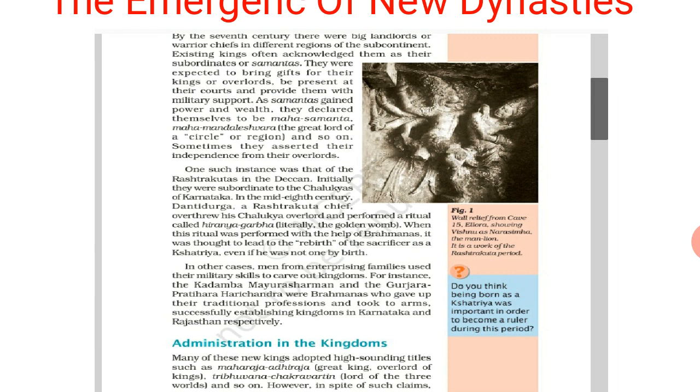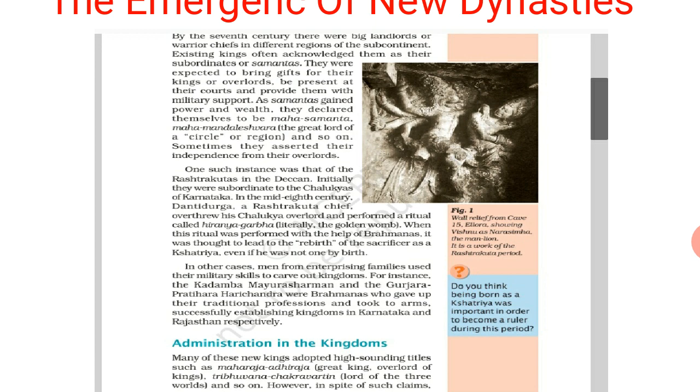We know that four castes were there: Kshatriya, Brahman, Vaishya and Shudra. See, Kshatriyas were the rulers. Brahmans were doing the rituals and giving education and all those things. Vaishya means they are one type of businessmen and traders. So these entrepreneurial persons were also coming forward to become rulers.